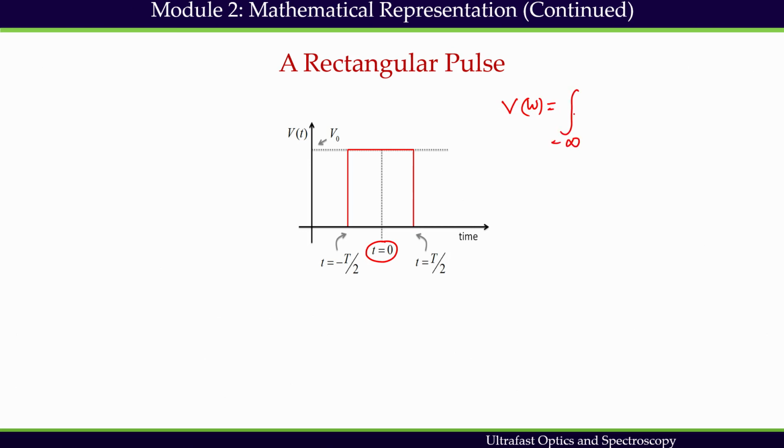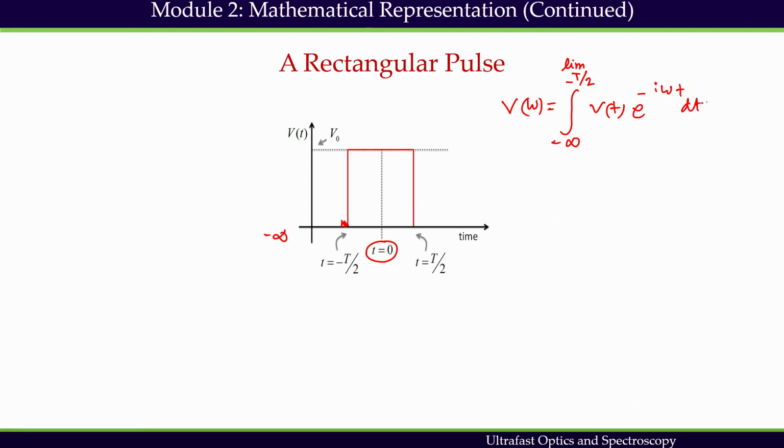So this is t equals 0, which is centered, and in the Fourier transform of this function we get V(omega) equals the integral from minus infinity to the limit minus T by 2 of V(t) e to the power minus i omega t dt. We are separating the regions because there are three regions for this rectangular pulse.